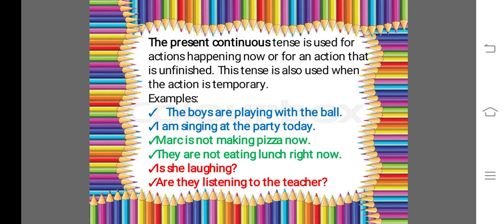Mark is not making pizza right now. They are not eating lunch right now. Is she laughing? Are they listening to the teacher? These all are the examples of present continuous tense.